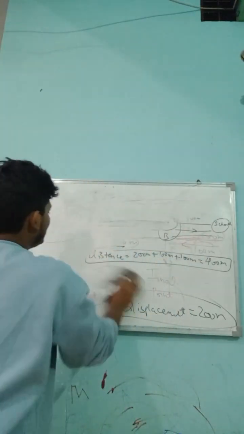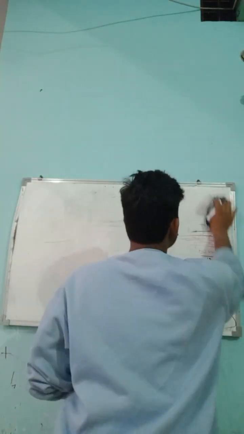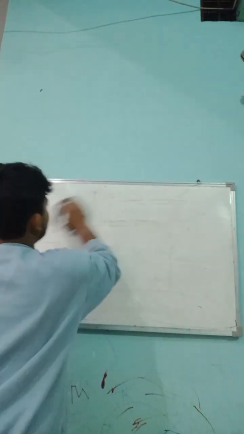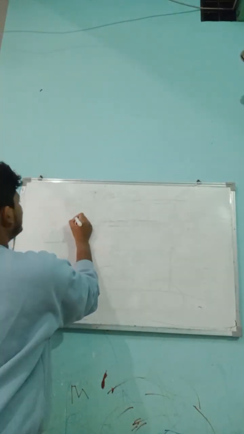Now we are taking a little complicated example. Then you will get to know more about distance and displacement. This is point A, students.